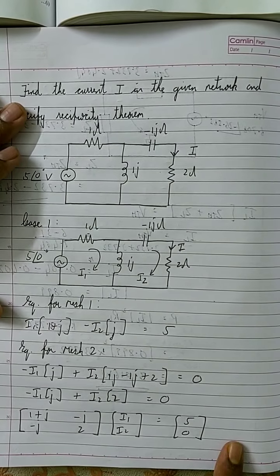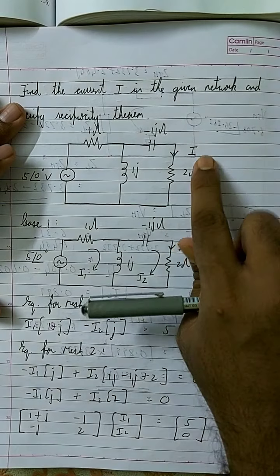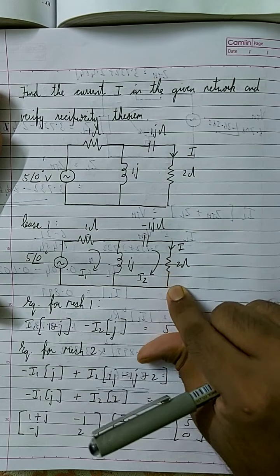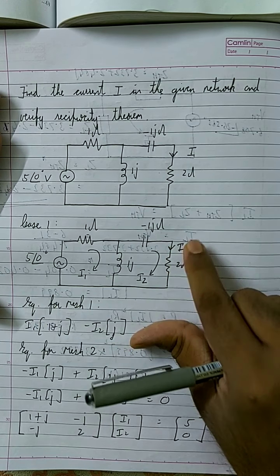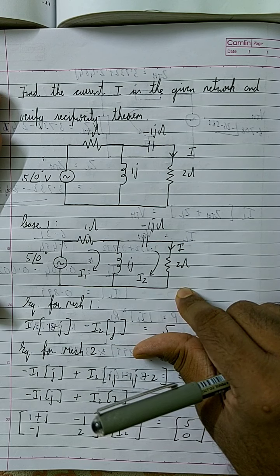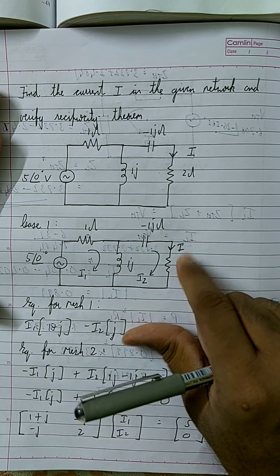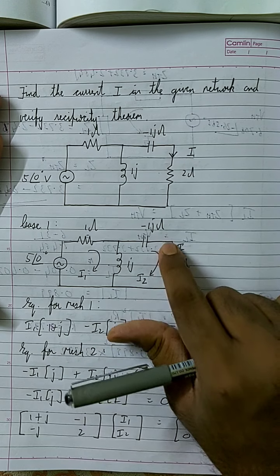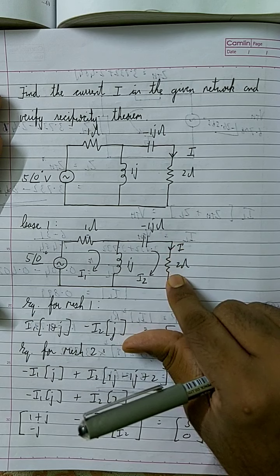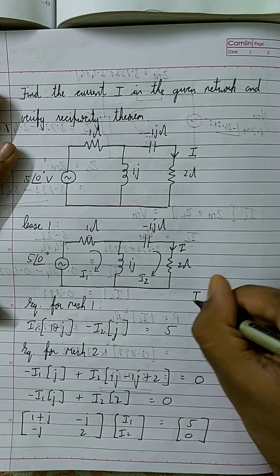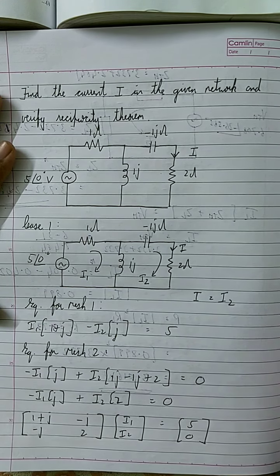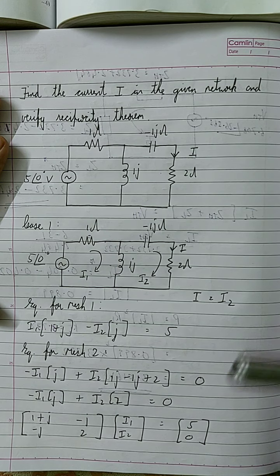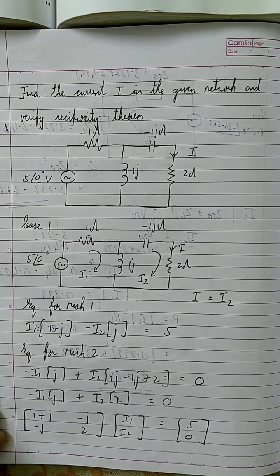Here I'm going to find the value of I. What is I over here? I is the current through this branch, flowing from top to bottom. That same current flowing through this branch is also called I2, which means I is equal to I2. So if you want to find the value of I, all you need to do is find the value of I2.